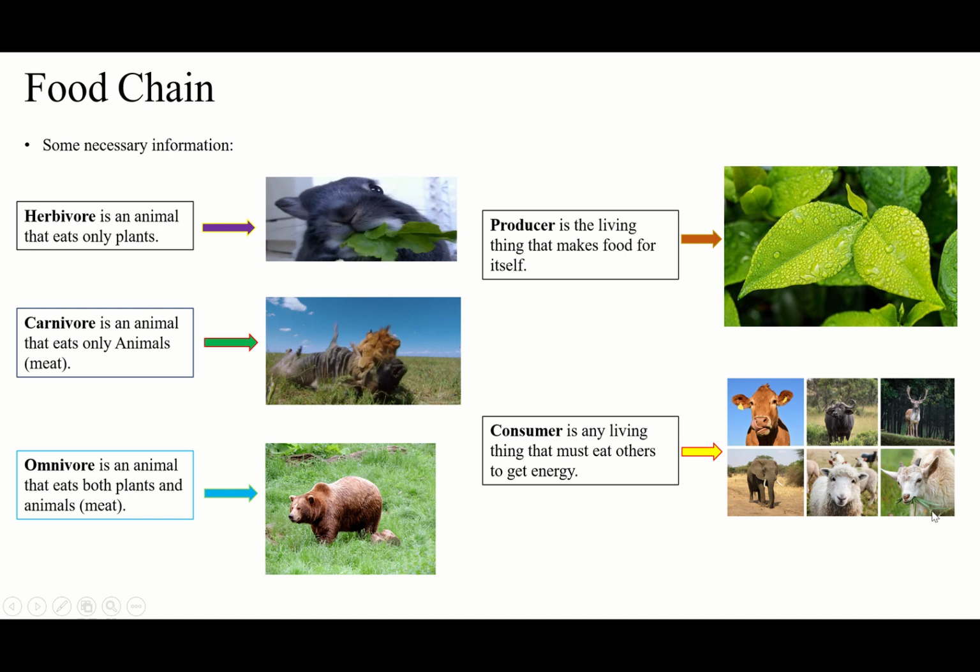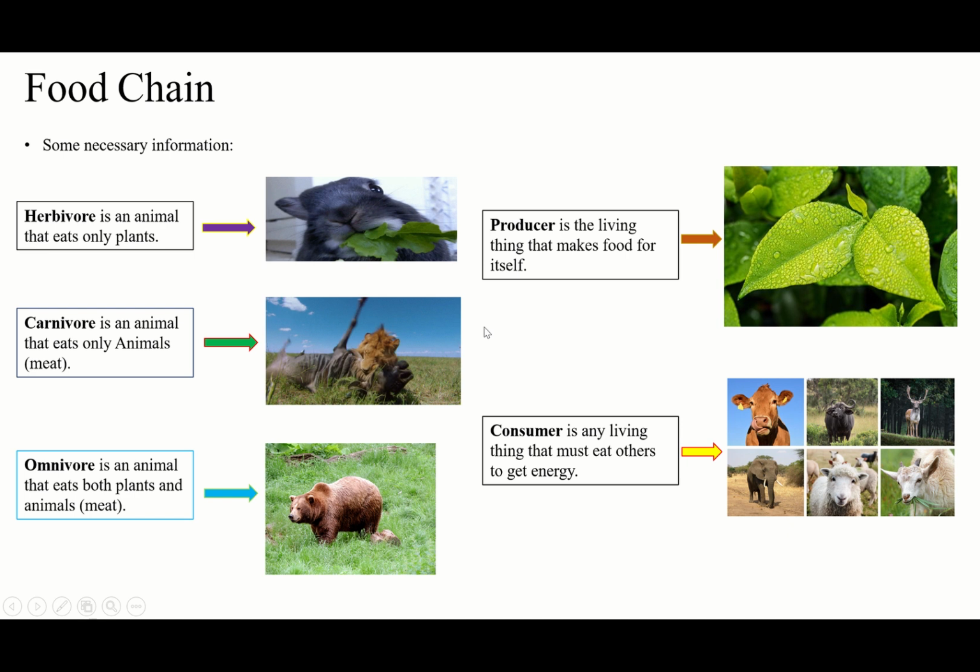So you see the picture, right? I think here is the goat. So the goat has the grass. Guys, herbivore is the animal that eats only plants. Carnivore, the animal that eats only meat. Omnivore, the animals that eat both plants and animals. We can say plants and meat.